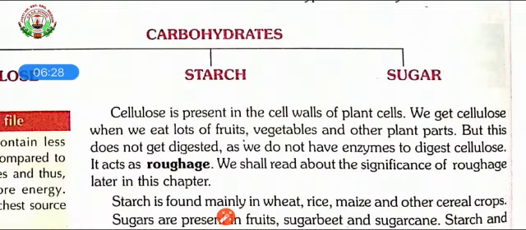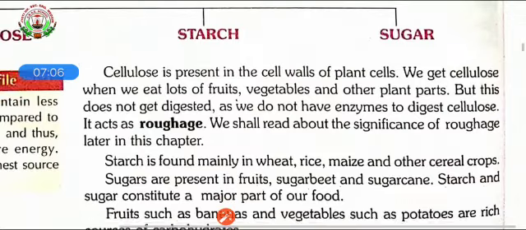I hope you all understood what a cell wall is, what a cell is, and where cellulose is present in the cell walls. We get cellulose when we eat a lot of fruits, raw vegetables and other plant parts. But this does not get digested. As I said, cellulose is known as dietary fiber. As we do not have any enzymes to digest cellulose, it acts as roughage, which removes toxins from our digestive system. We shall read about the significance, or importance, of roughage later in this chapter.